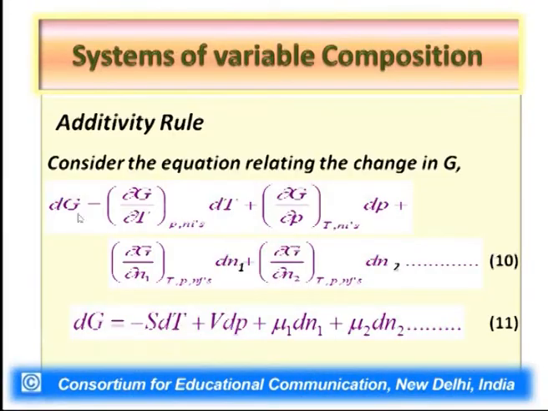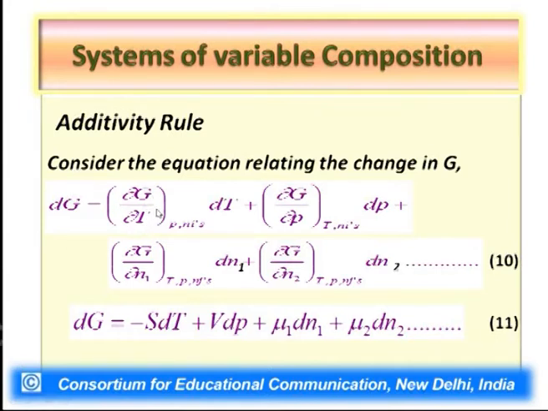So, all these variables, temperature, pressure, and number of moles, are the variables upon which the Gibbs free energy of a system can undergo a change. So, let us write the quantified small change in Gibbs free energy of a system. So, dG equal to del G by del T.